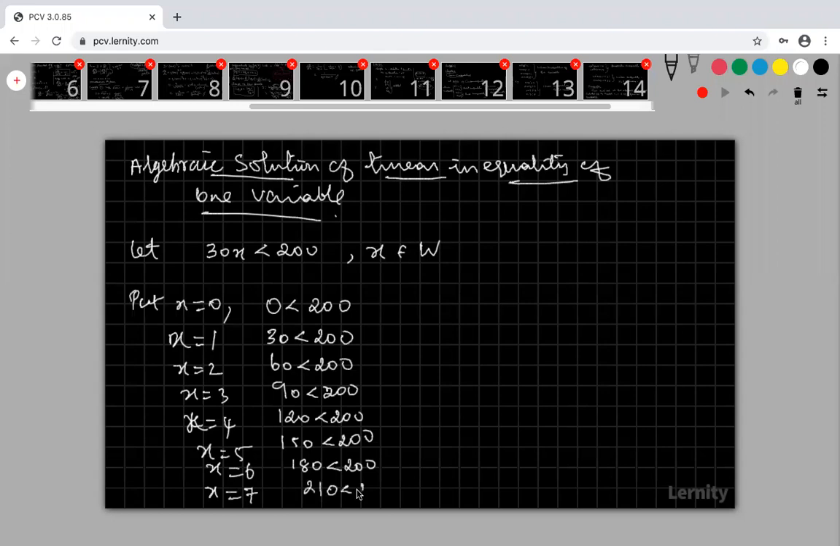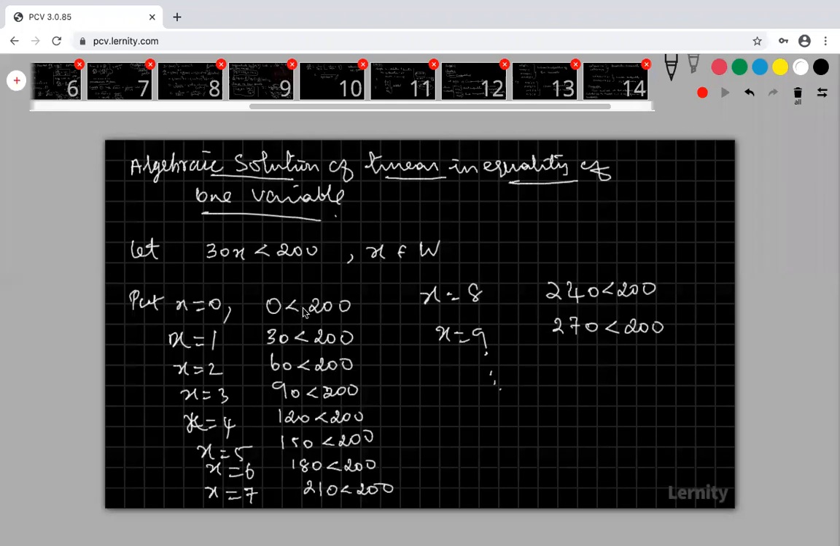210 less than 200. Okay, suppose I am taking x is equal to 8. What happened? 240 less than 200. Okay, x is equal to 9. What is the answer? 270 less than 200. And it goes on.